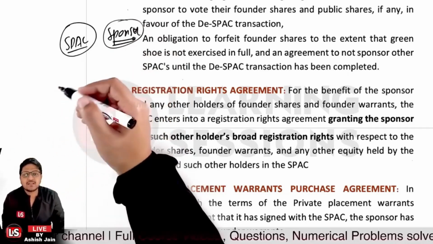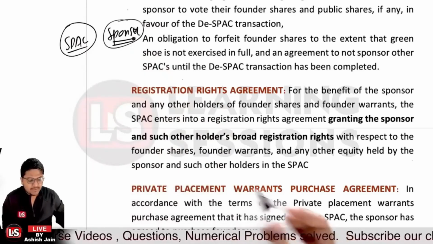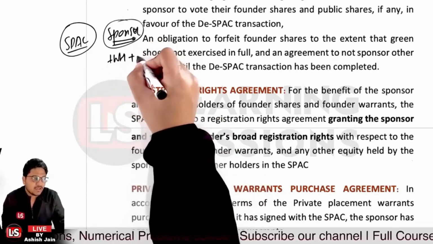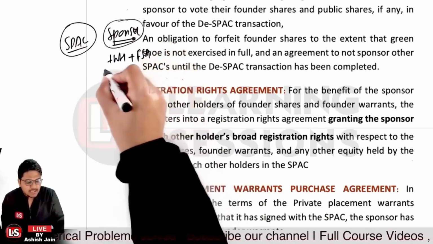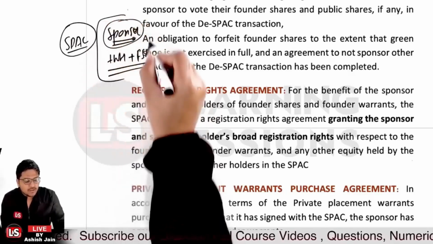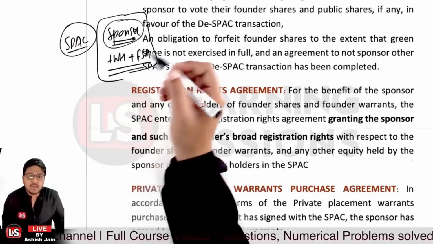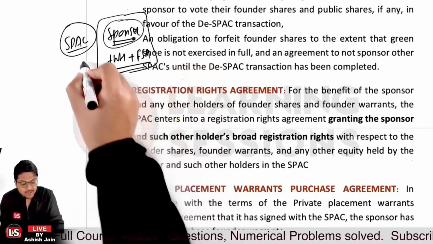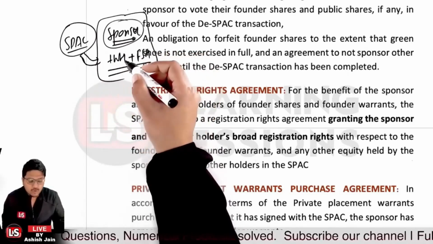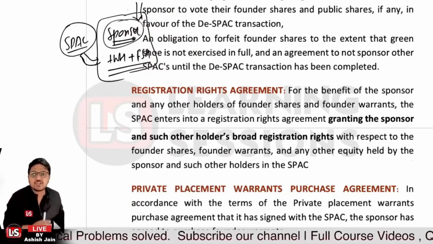The sponsors, the warrant holders, and the founder shareholders will get registration rights with respect to the founder shares, founder warrants, or any other equity held by the sponsors. That agreement will be between the SPAC and the sponsors, giving them the right of registration of these instruments, right? That's a registration rights agreement.